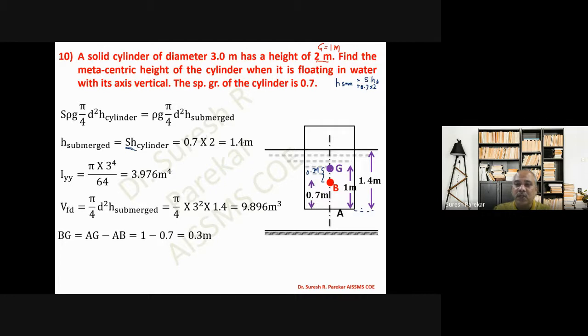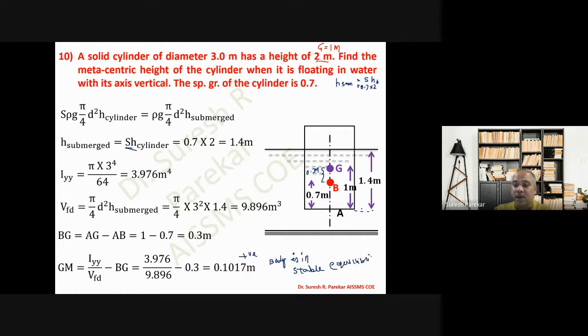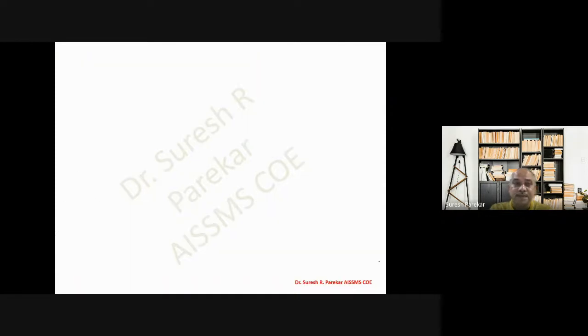And then we are going to get GM equal to I by V minus BG, and then we will get 0.1017 meter. So we get the value as positive, so our body is in stable equilibrium. Body is in stable equilibrium, so you have to keep that in mind. Hence, afterward, we have to see whether the body is in stable equilibrium or unstable equilibrium.